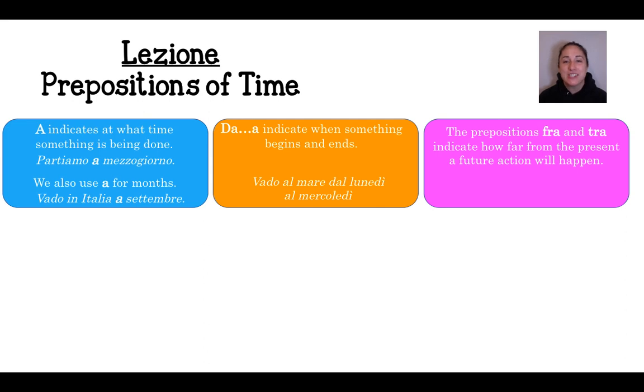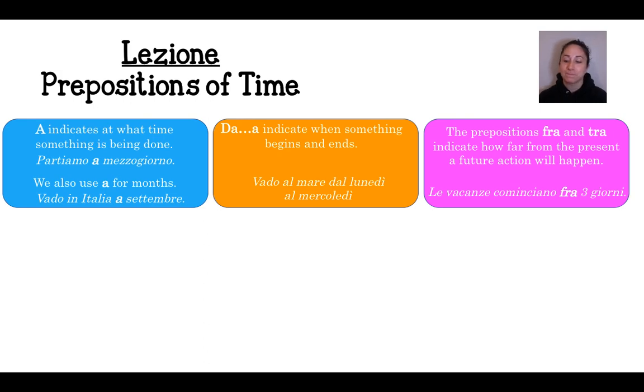The next prepositions are fra and tra. Now they are used interchangeably, so you can choose which one you like the best. But these indicate how far from the present a future action will happen. Basically, it's like saying within. So for example, le vacanze cominciano fra 3 giorni, which means vacation is beginning within 3 days or in 3 days.